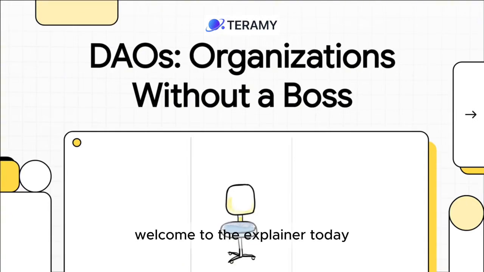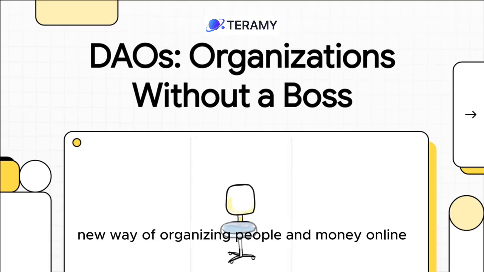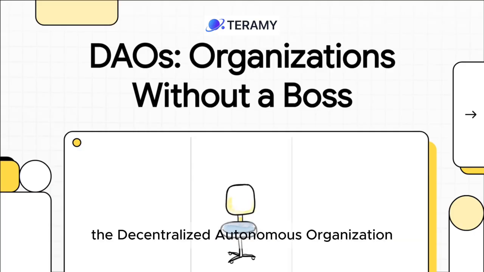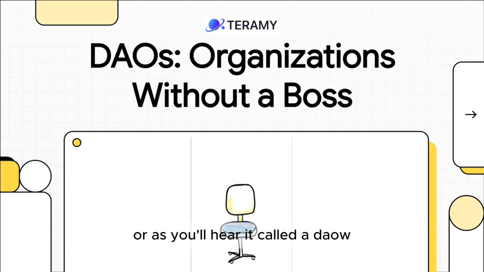Welcome to The Explainer. Today, we're breaking down a pretty radical new way of organizing people and money online, the Decentralized Autonomous Organization, or as you'll hear it called, a DAO.